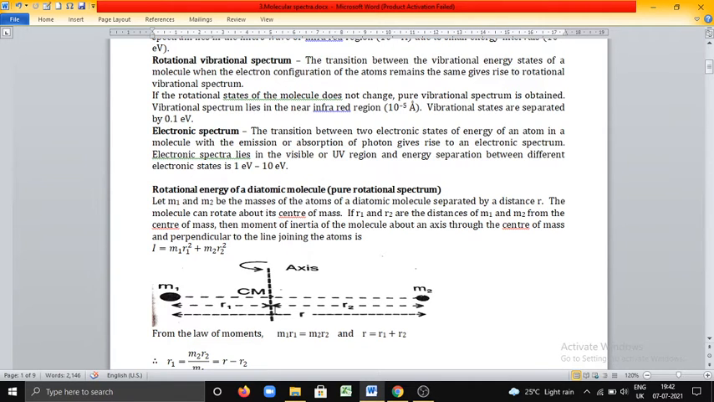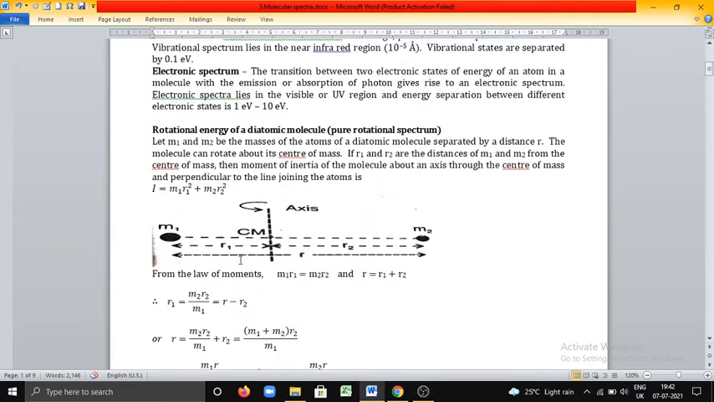This is the line passing through the center of mass. What is center of mass? It is the point at which the molecule can balance. That is called center of mass. If R1 and R2 be the distances of M1 and M2 from the center of mass, then moment of inertia of the molecule about an axis passing through the center of mass and perpendicular to the line joining the atoms is given by I is equal to M1 R1 square plus M2 R2 square. This is the expression for moment of inertia of a diatomic molecule.